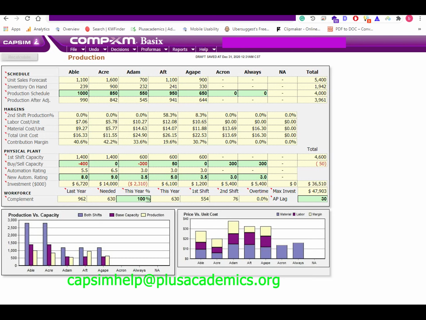For Agape, a product in the size segment, we have an inventory of 330 units. We estimated to sell about 900 units. However, our production schedule and inventory are more than 900 for the same reason, not to stock out. We also increased automation to 3.5 to lower labor costs.